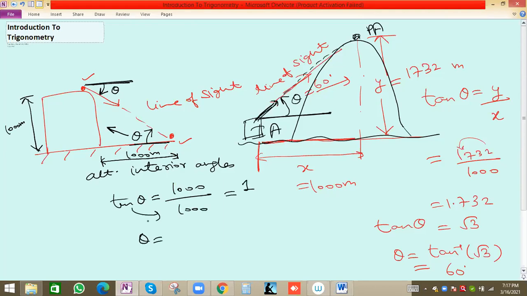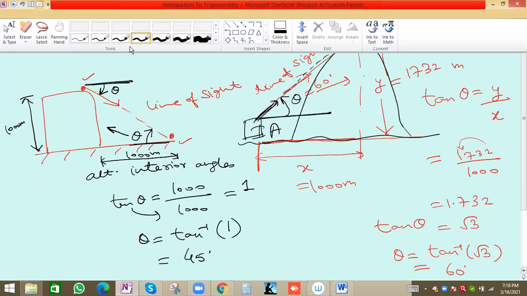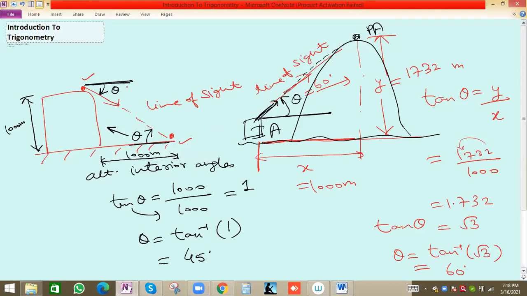Theta will be tan inverse, we will write 1. For what angle we get this value 1? 45 degrees. So theta means 45, angle of elevation or angle of depression, we can say. This is an angle we are observing downside. So this angle will be angle of depression.